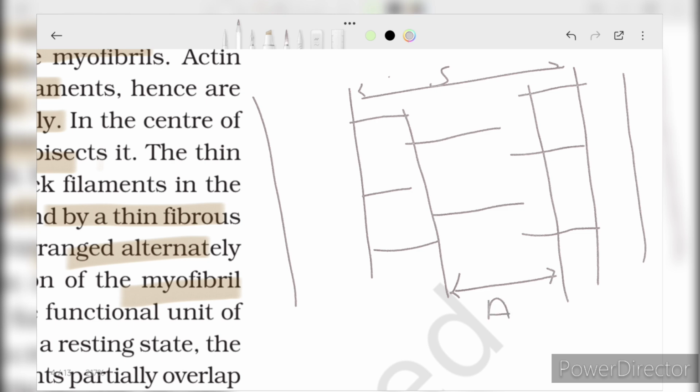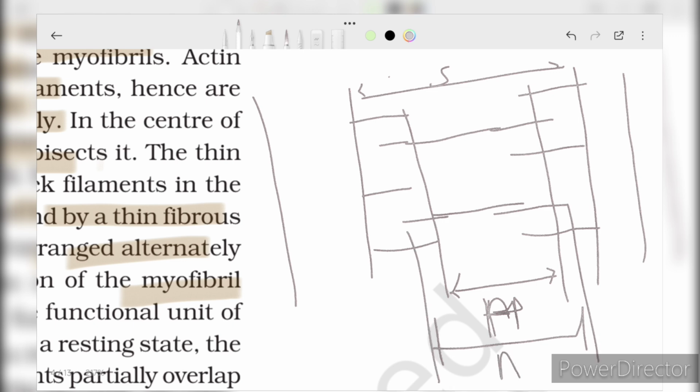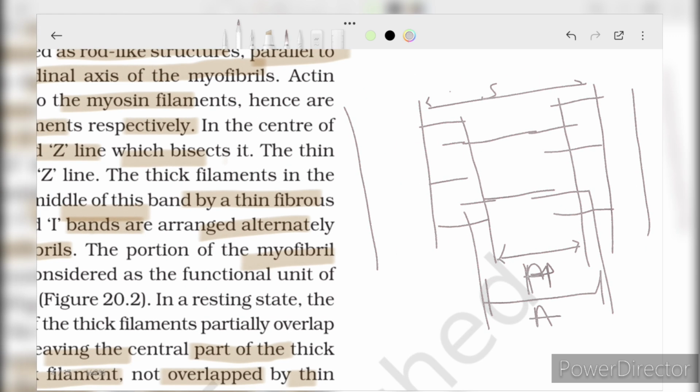This is the A line. This is the H line. This is the A line from here to here. Similarly, we have to draw the same pattern here also. Here also there will be a line, and between two A lines there is an I line.